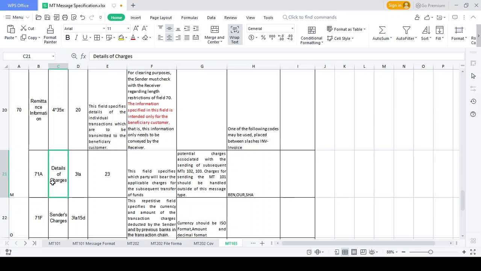Got it? Suppose I made a transaction, okay. Think and tell me the charge concept. Anyone, think and tell me. My charge is 1000 rupees. I need to transfer 1 lakh USD. My charge is 50 USD.